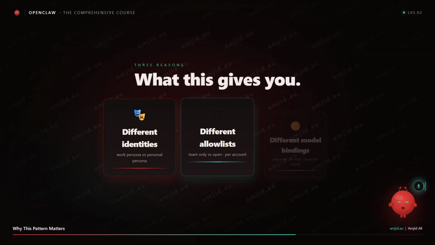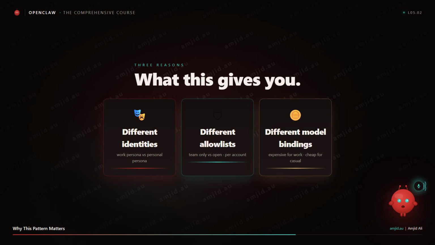3. Different model bindings. Your work agent might use a more expensive reasoning model because work matters. Your side agent might use a cheaper model because it is just for casual stuff. Per agent, you set the model in the agents.list entry.